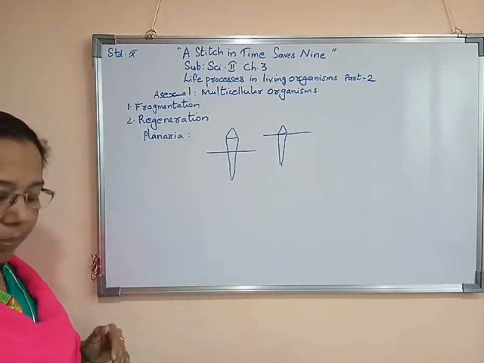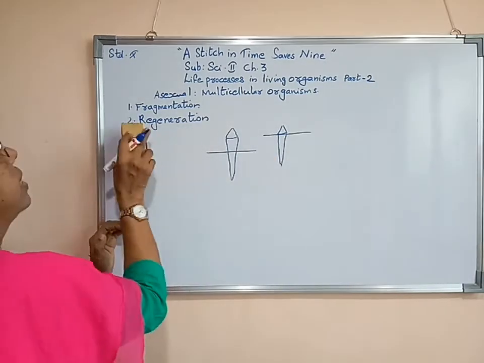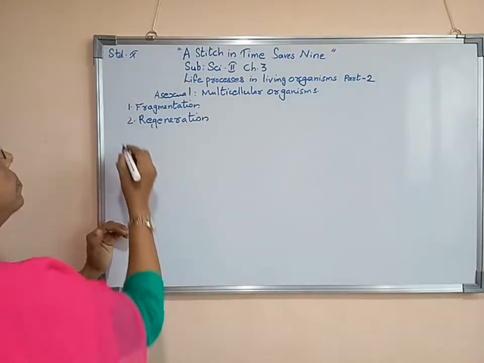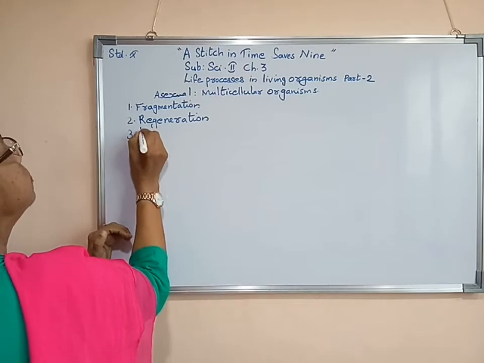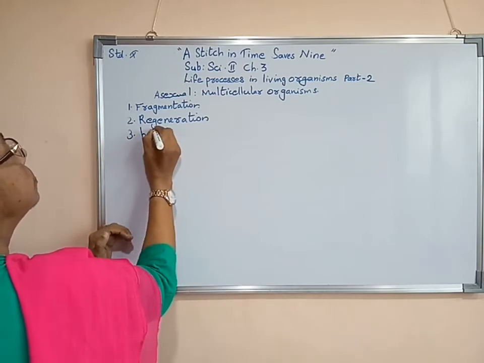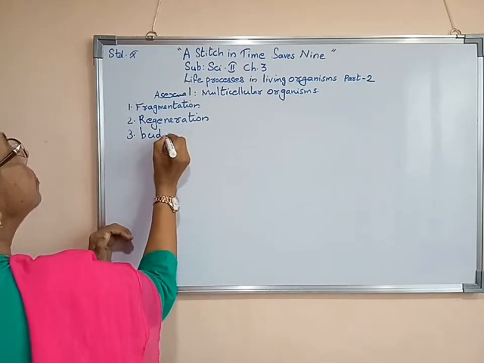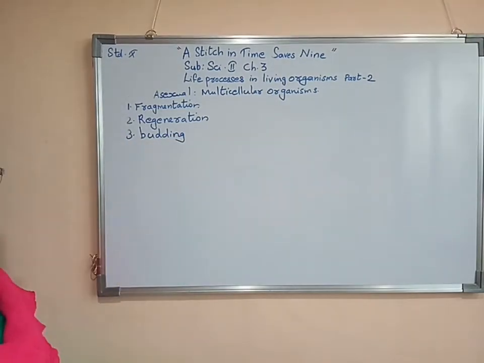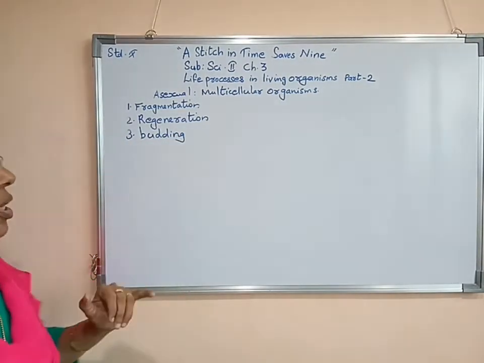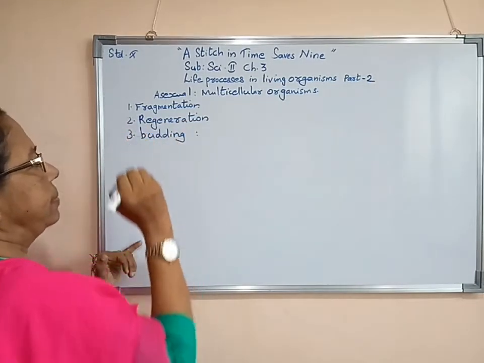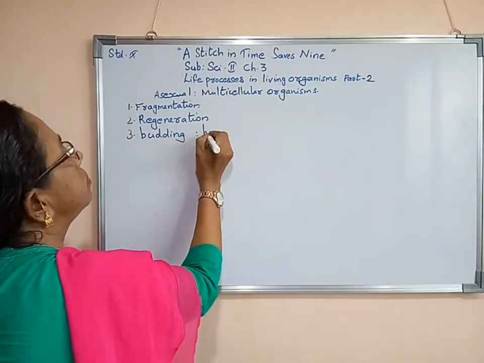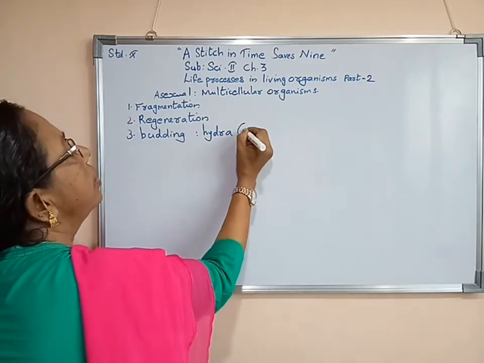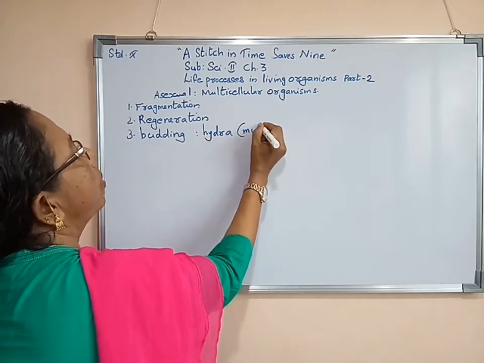Now we are going to study another process, that is budding. Budding is done by a special organism known as Hydra. Before, we studied that it is an example of a multicellular organism.